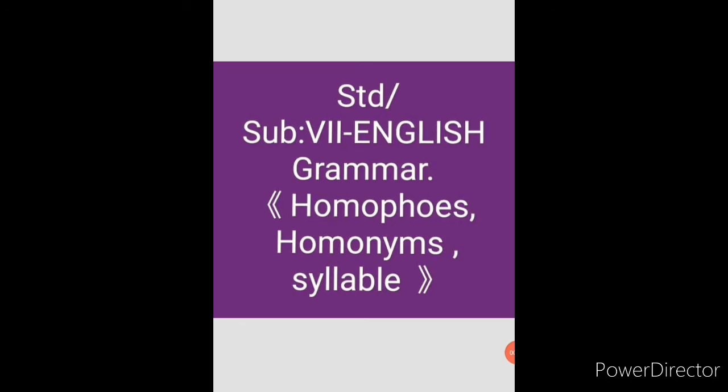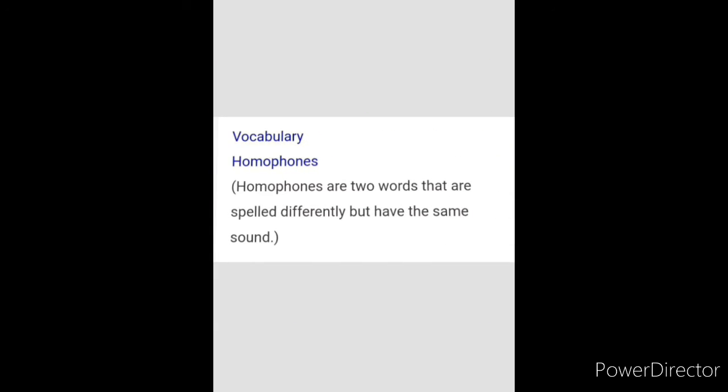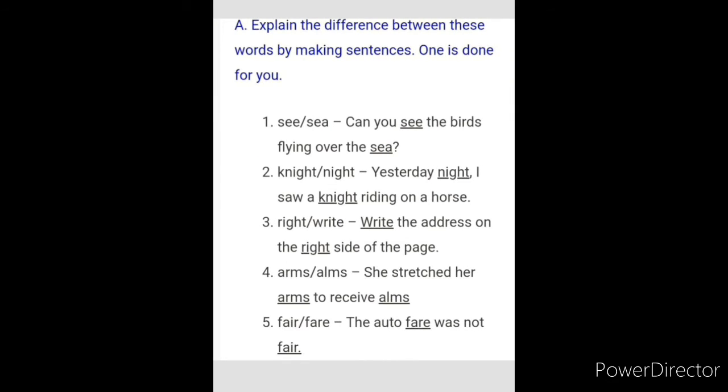Now let's see the book back answers for homophones, homonyms and syllables. Homophones are nothing but two words that are spelled differently but have the same sound. Explain the different words. See or sea: can you see the birds flying over the sea? Different spelling, same sound, different meaning, isn't it?